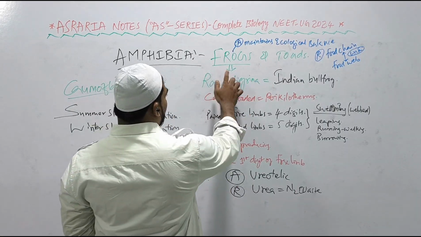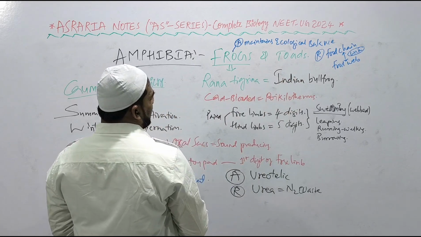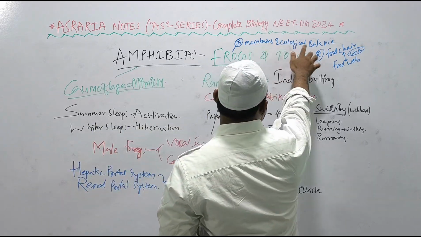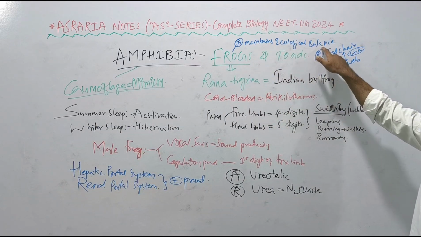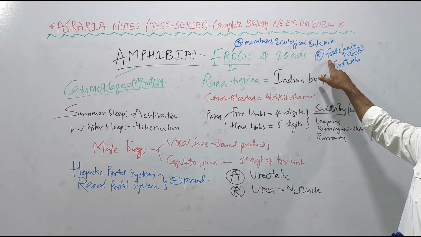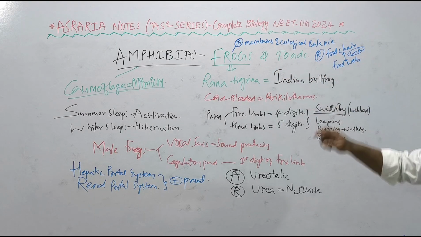The most common frog found in India is Rana tigrina, Indian bullfrog, right? Assertion: frogs maintain ecological balance, right? Reason: what is the reason? Because frogs serve as an important link between food chain and food web, right?